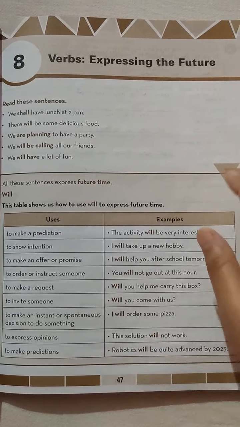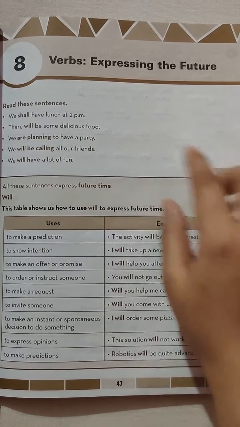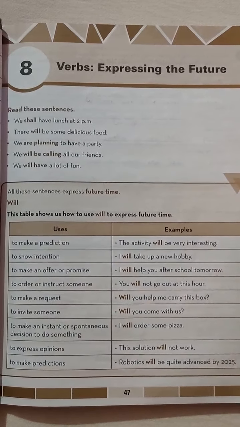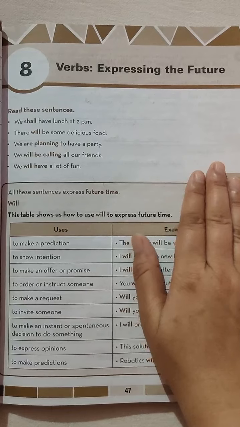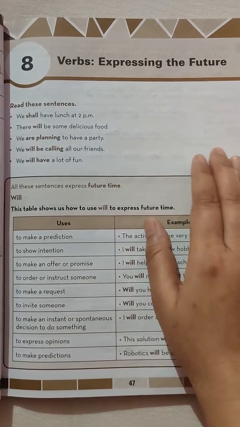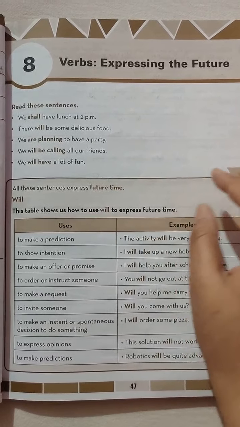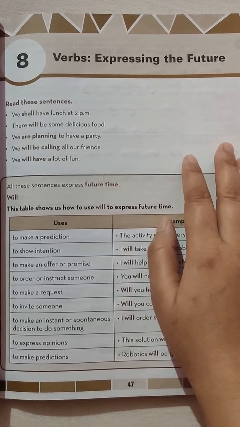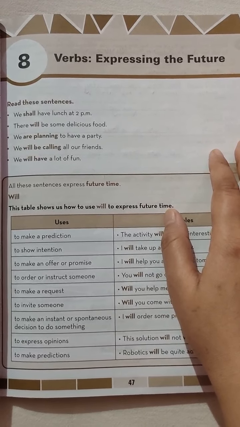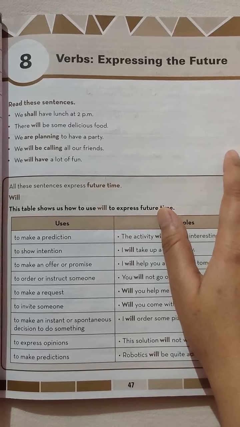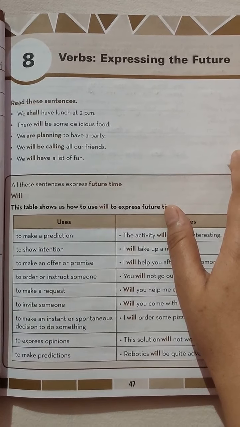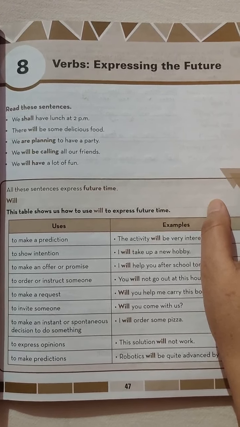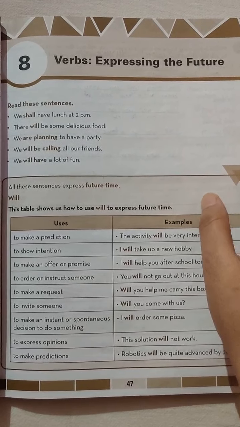Today we are going to do the exercises of lesson number 8, verbs expressing the future. Dear students, as we have already discussed, the tenses have three different types: present, past and future. Today we are going to discuss the future tense. Future tense consists of 4 different tenses: simple future tense, future continuous tense, future perfect tense and future perfect continuous tense. Now we will discuss the exercises.